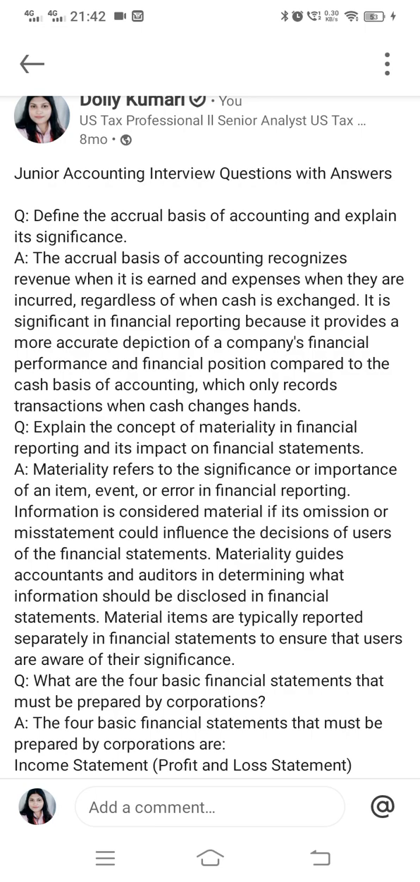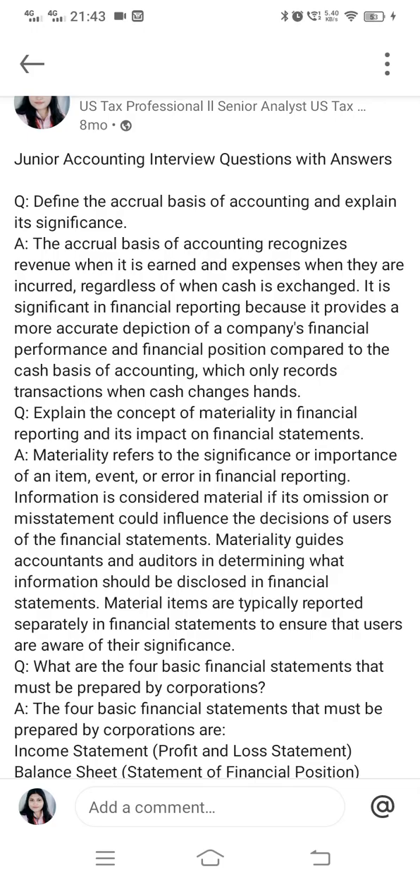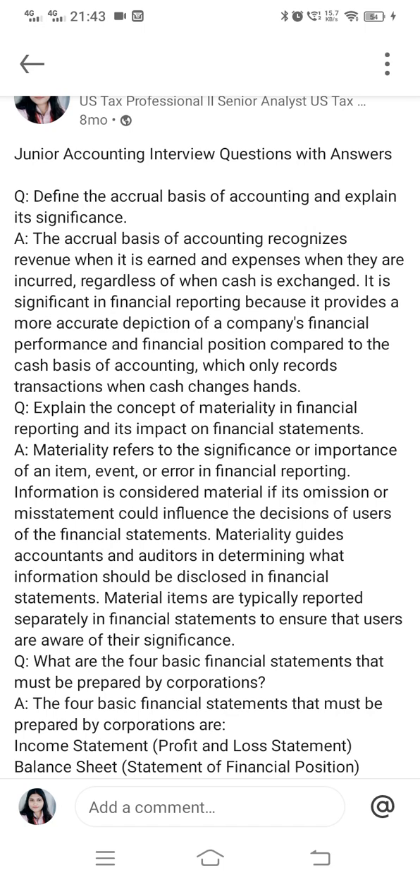So the accrual basis of accounting recognizes revenue when it is earned and expenses when they are incurred, regardless of when cash is exchanged. It is significant in financial reporting because it provides a more accurate depiction of a company's financial performance and financial position compared to the cash basis of accounting, which only records transactions when cash changes hands.